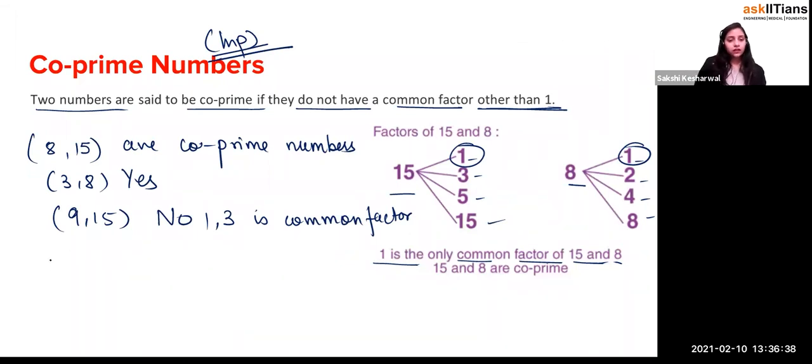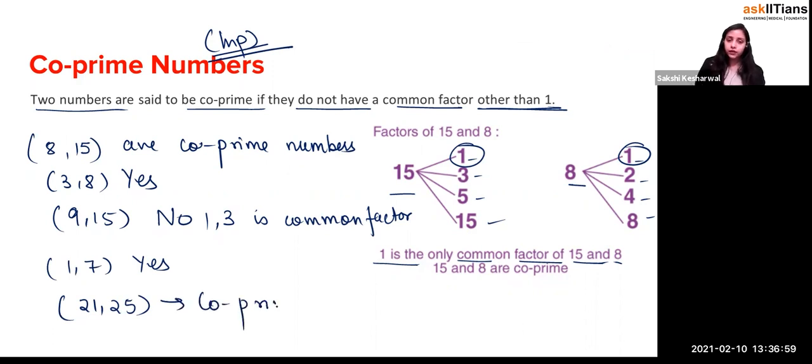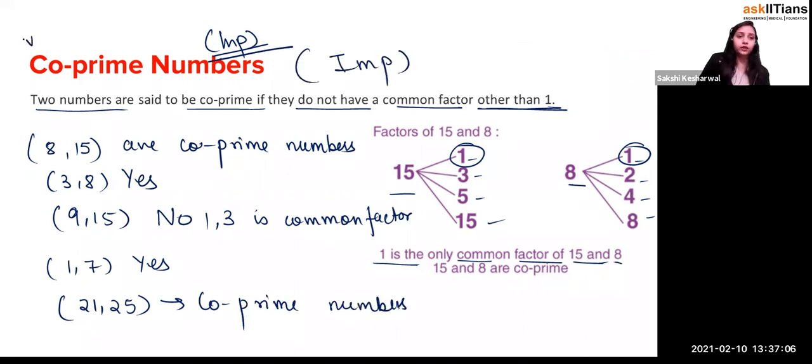So if I write 3 and 7, yes, they are co-prime. But there are composite numbers also which are co-prime, right? So see over here, if I write 21 and 25, they are both not primes, but they are co-prime numbers, right? This is clear. Please, this is really, really important. Please keep this in your head. Many times this thing comes up, co-prime numbers, and the students are very much confused by this.